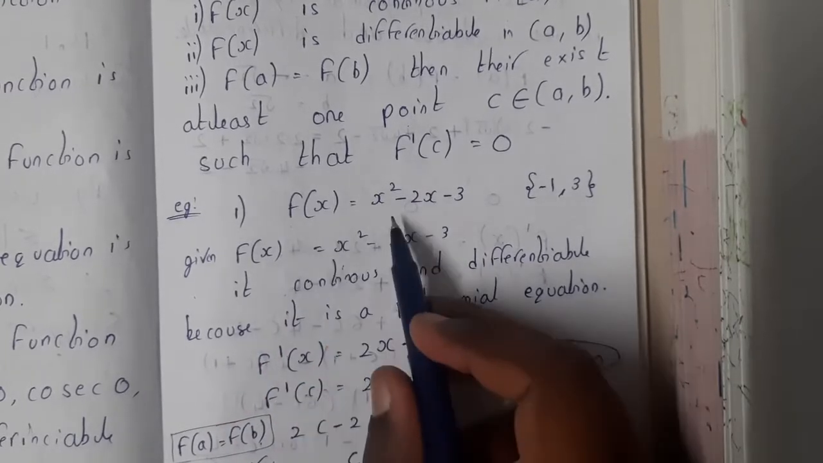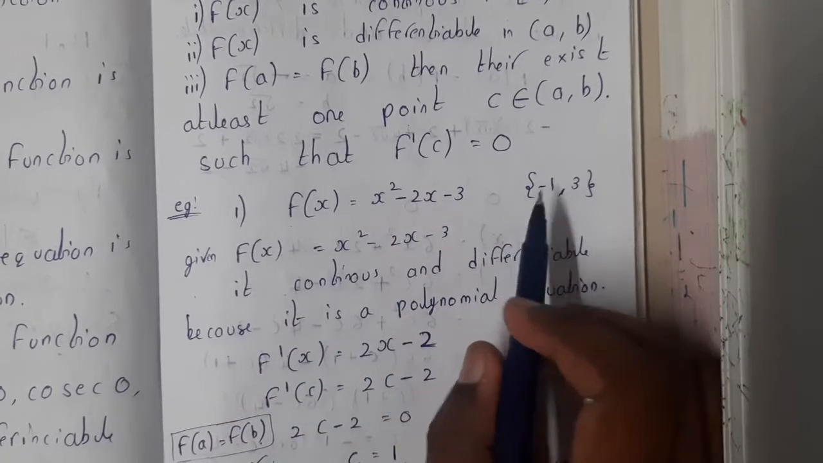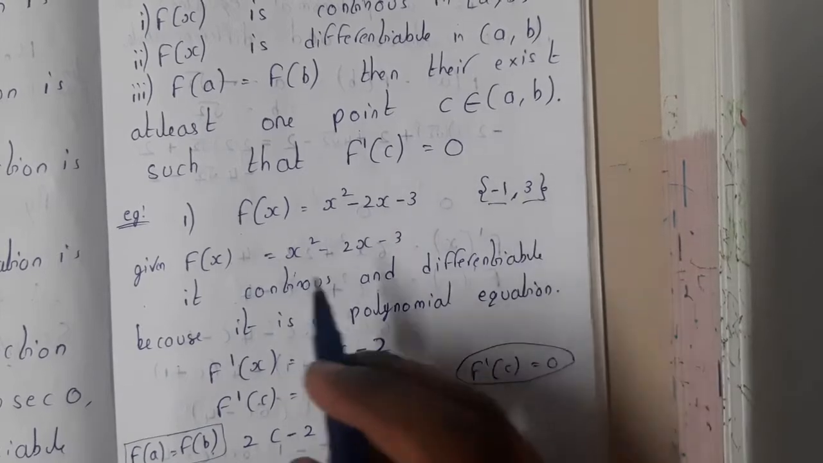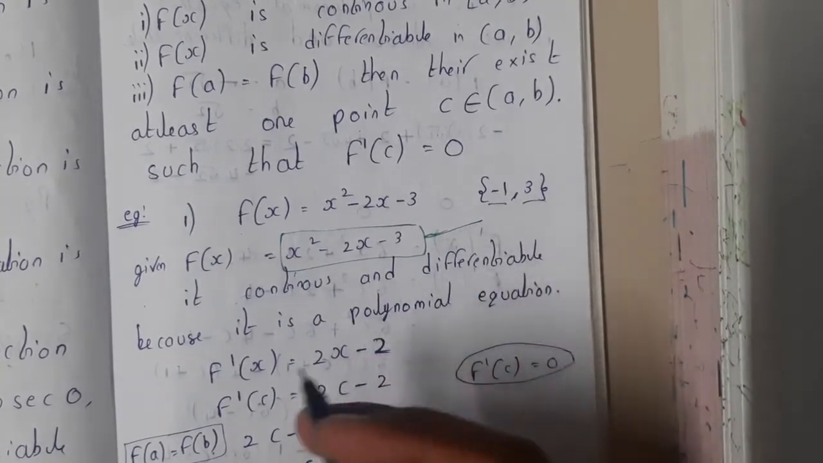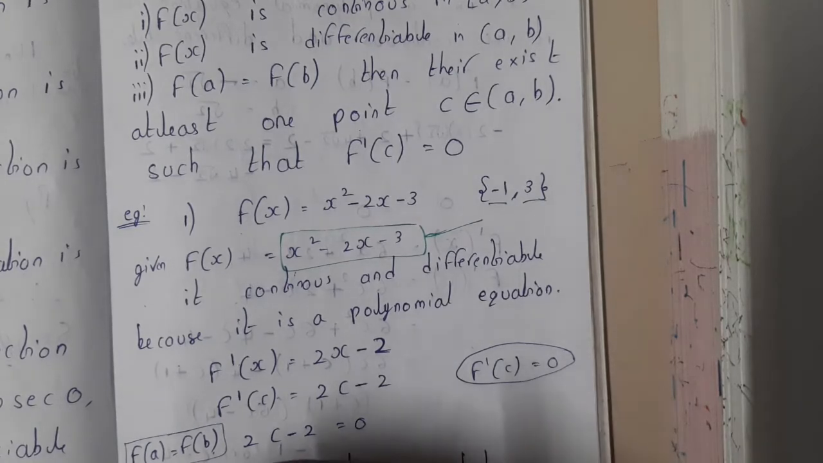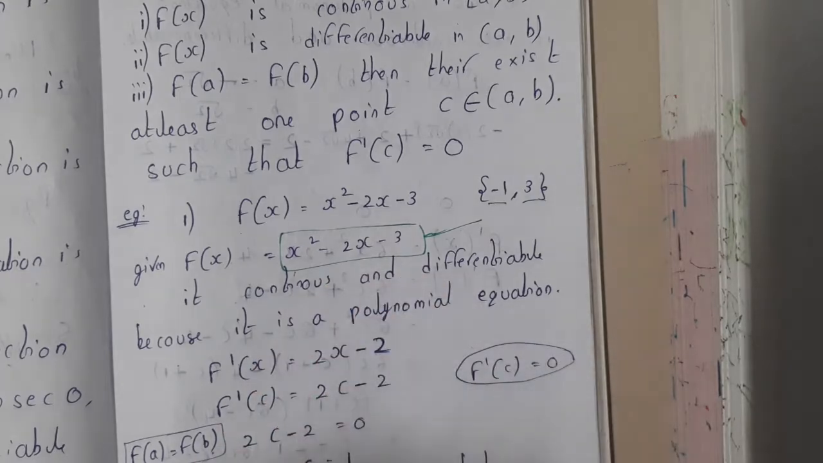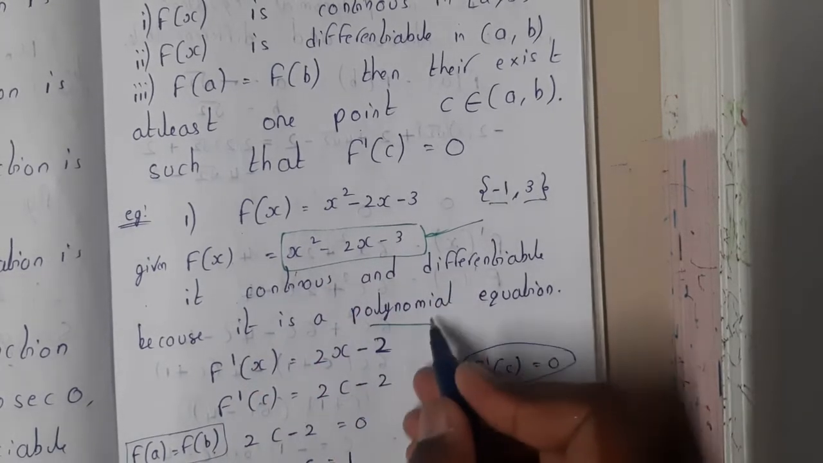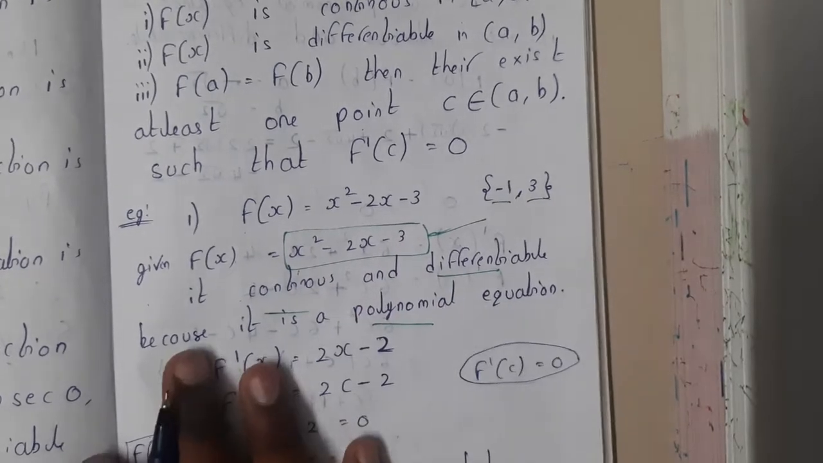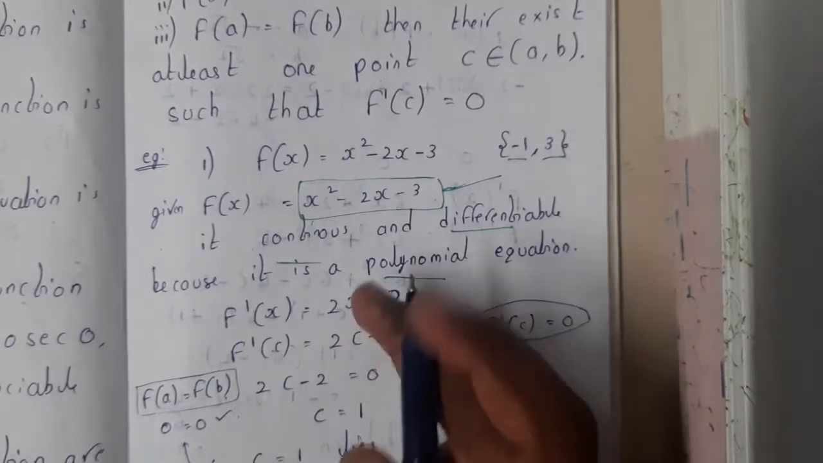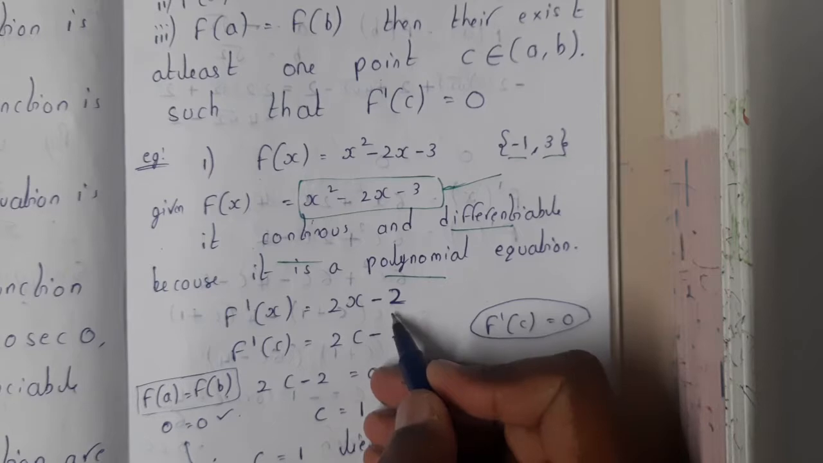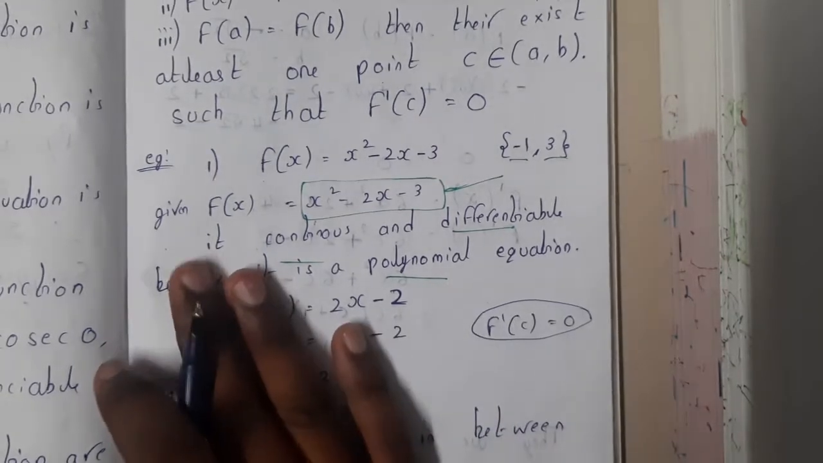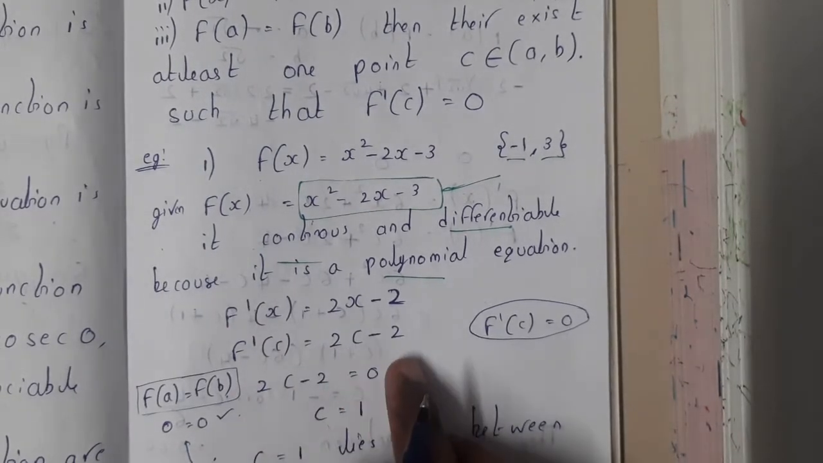f of x is equal to x square minus 2x minus 3, and the values given are minus 1 and 3. The first question is whether it is continuous. Because it is a polynomial function, we can directly say it is both continuous and differentiable, as I told you initially. Now let us differentiate with respect to x. f dash of x is equal to 2x minus 2, and substituting c, f dash of c is equal to 2c minus 2.